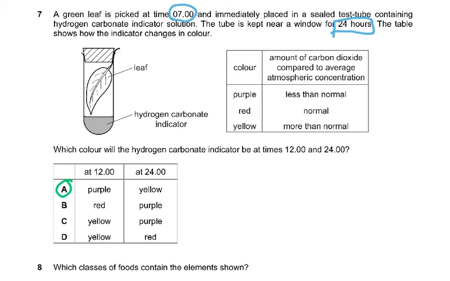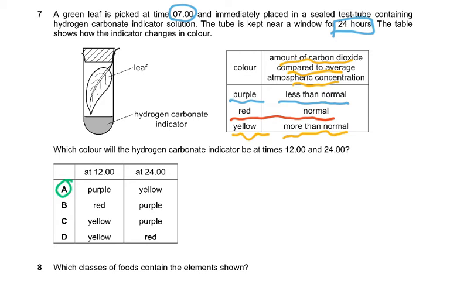When it's purple, it is less than normal. When will it be less than normal? When the CO2 is being taken up by photosynthesis. And when will it be red? It will be red when it is normal. That means there's no respiration, no photosynthesis, it's just normal. Yellow would be when it is more than normal. The amount of carbon dioxide compared to the average atmospheric concentration is more than normal. That is when it's only respiring. So a lot of carbon dioxide is being produced and it would increase in the air around the leaf.